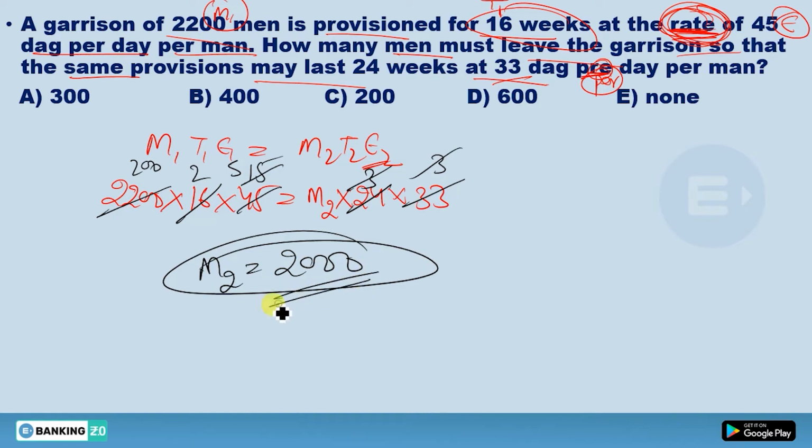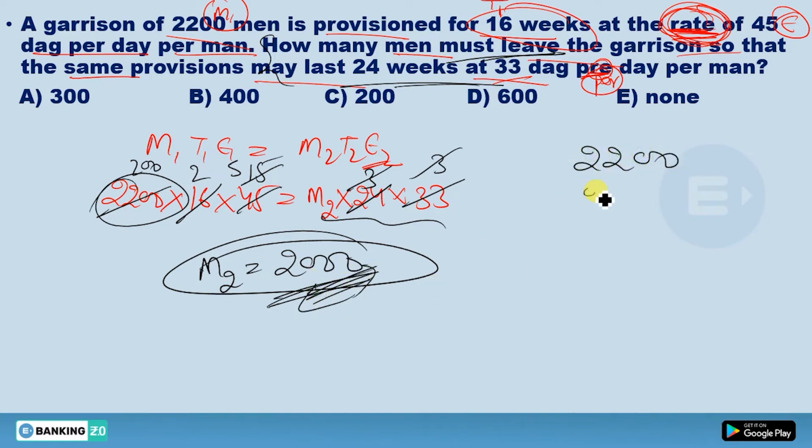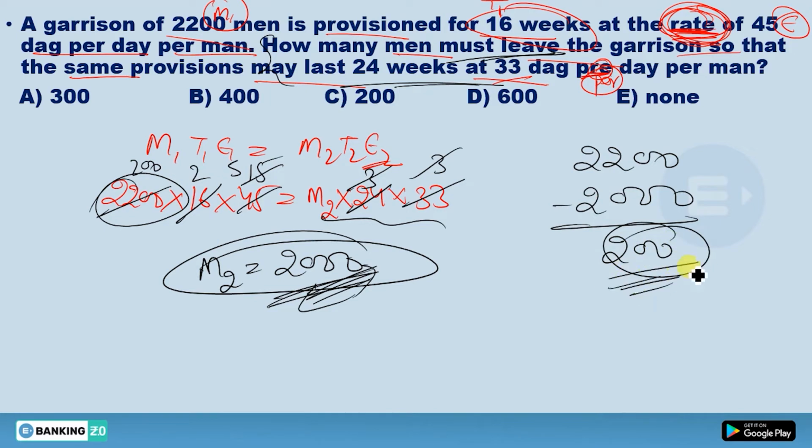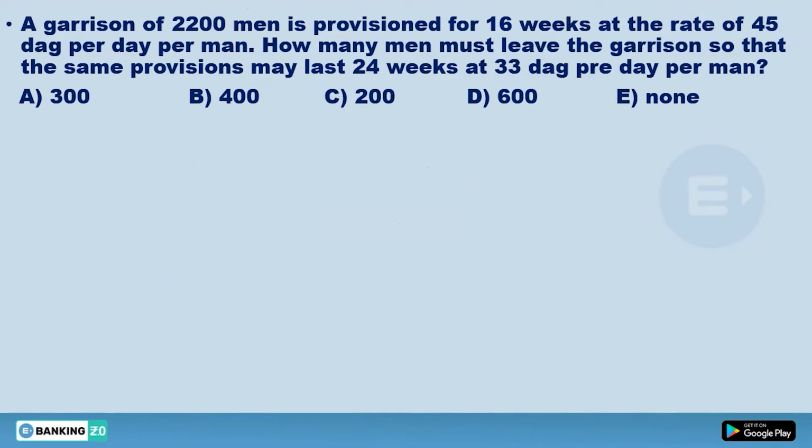It means 2000 men can do this much work he has asked here. Now the question is, how many men must leave? In the beginning of the question you had 2200 men. Now you have provision only for these 2000 men. So just subtract this, and you're going to get 200 men. So this many men must leave the garrison so that this work should be complete. So 200 is the right answer. I hope this concept is clear to you. Now move to the next one. What is the next?